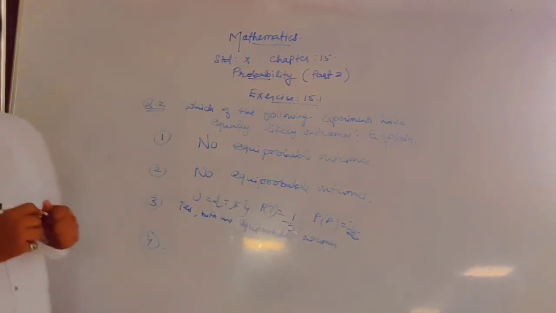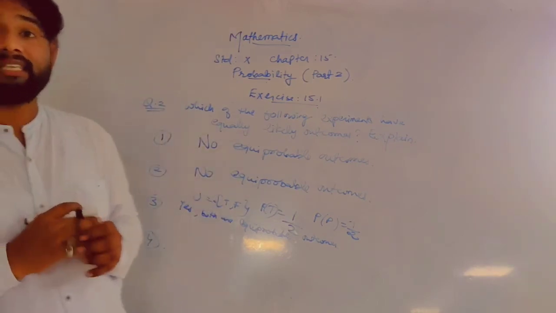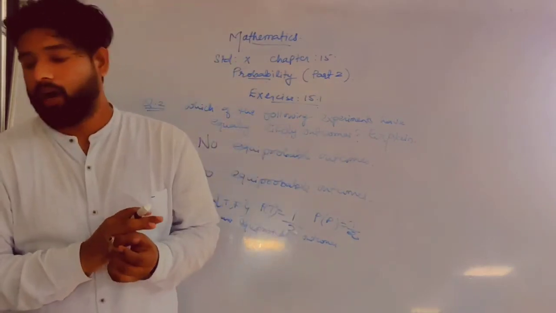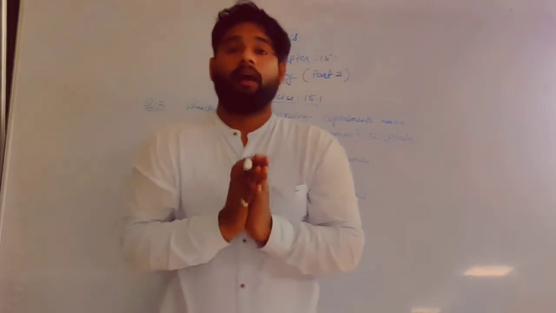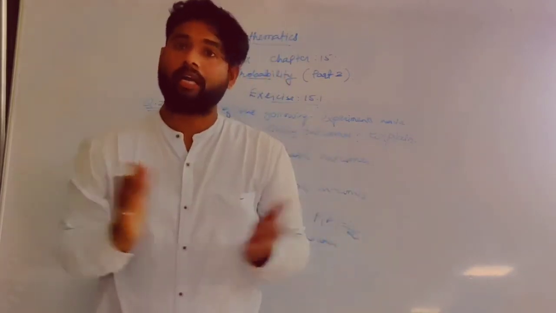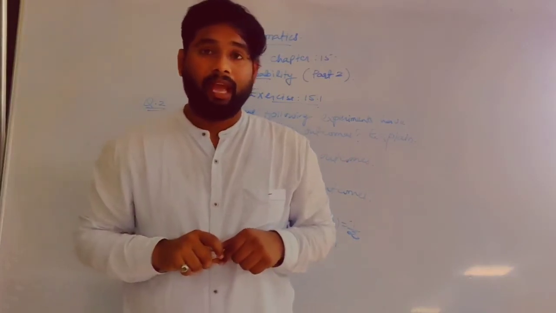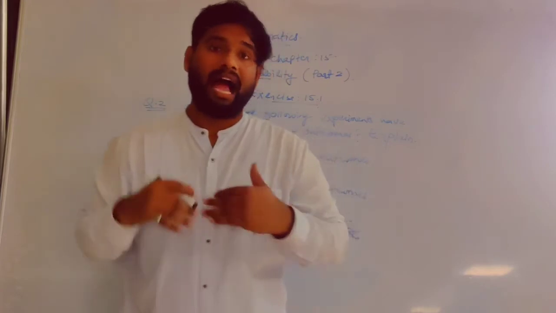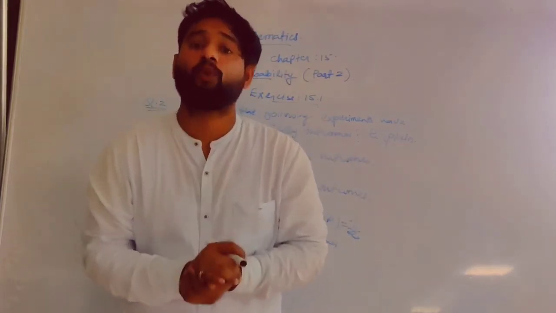right? So the last question, the fourth one: a baby is born, is it a boy or a girl? Yes, it's quite a famous example. A baby is born, either it can be a boy or a girl. Now suppose any mother is pregnant, right? She can have either a boy or a girl. We cannot predict it unless we do any prohibited test. Are you getting my point? So either she can give birth to a boy or she can give birth to a girl.